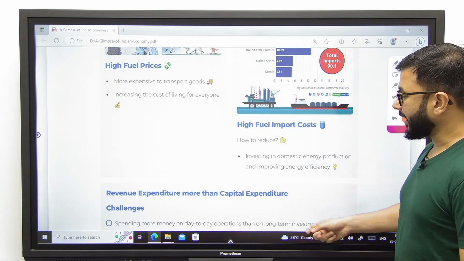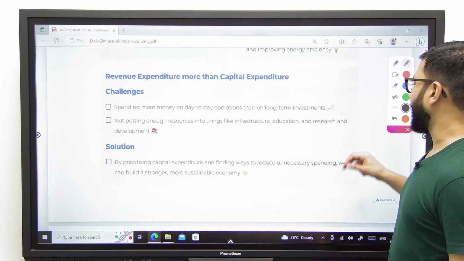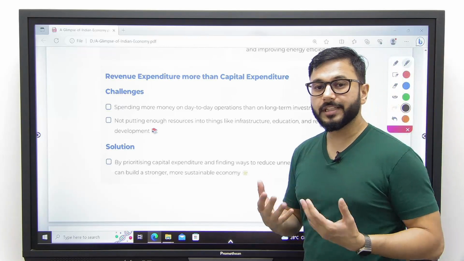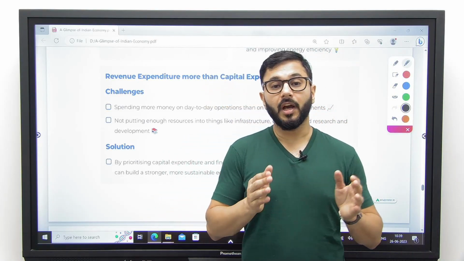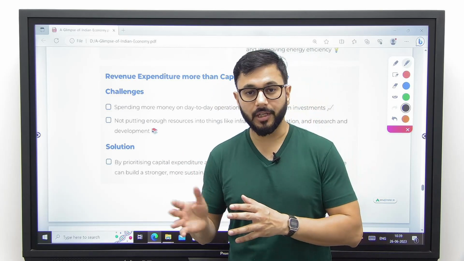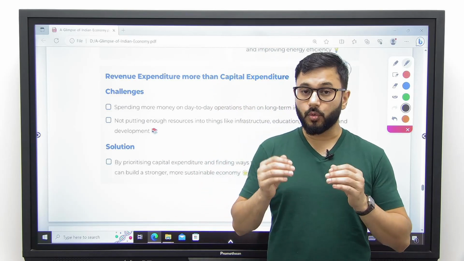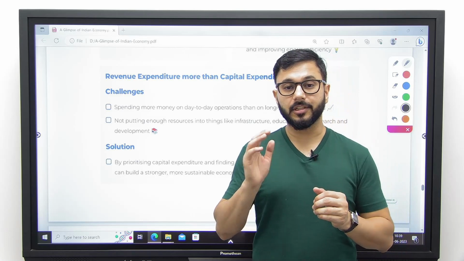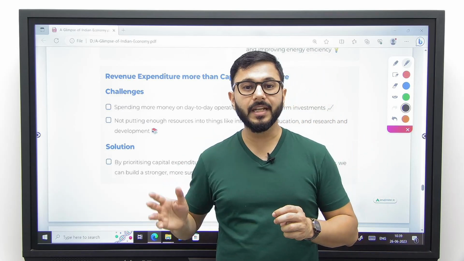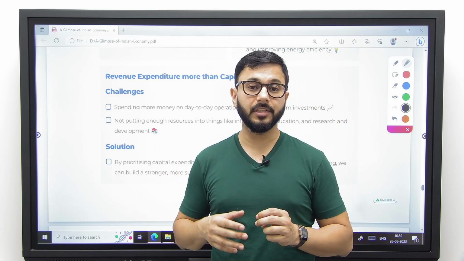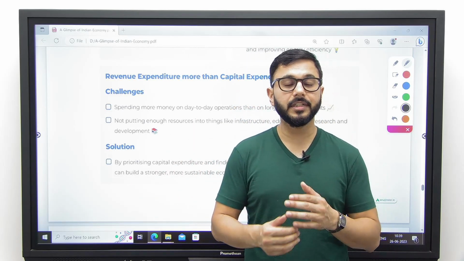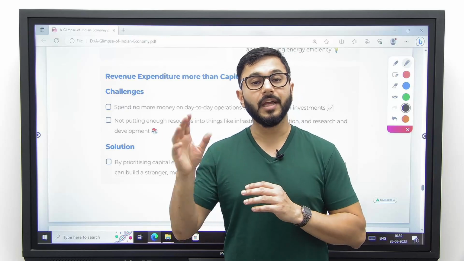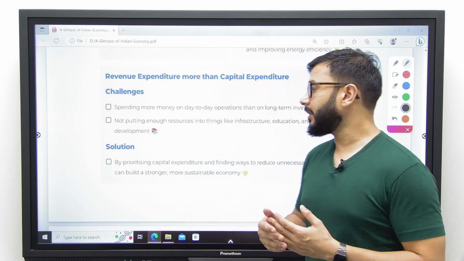Okay. What else? Revenue expenditures more than capital expenditures. Now, we started reforming in 1980, but we saw a major problem at that time. Our revenue expenditures were much higher than our capital expenditures. And when that was happening, the result was that we were spending on day-to-day activities instead of spending on creating capital goods. And these day-to-day activities were not giving us any return in the future. Ultimately, we were